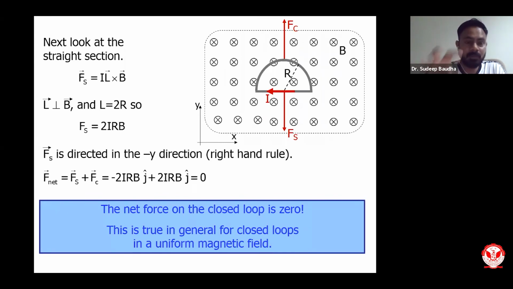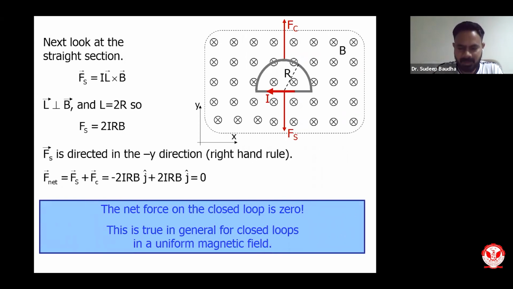But that is not true for the case of electric field. If you remember, we have done circular rings, concentric rings, and disks, and found out what the field and electric force will be. But in the case of a magnetic field, for the circular ring it is going to be 0. So this is true in general for a closed loop in a uniform magnetic field.